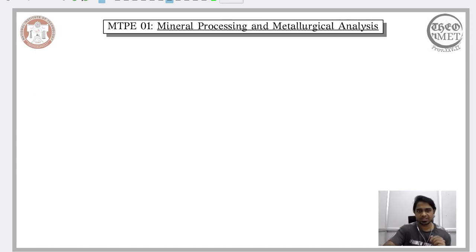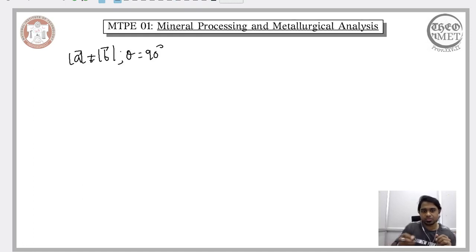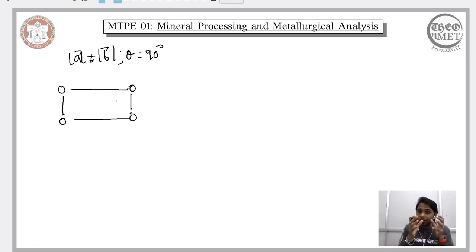For that, let us consider a simple one wherein the vectors that determine the position of the atoms have magnitudes that are not equal, but the angle between them still remains 90 degrees. In that case, what we have is a rectangular mesh. So now let us consider a rectangular unit mesh, and see what reflection symmetry this particular rectangular mesh exhibits.